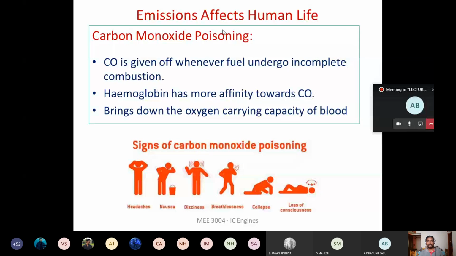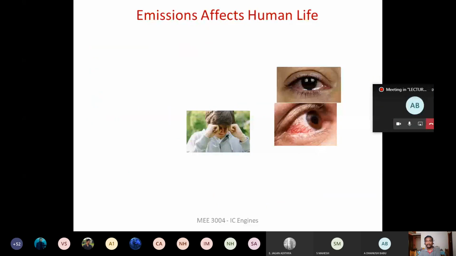Normally the hemoglobin will carry the oxygen to the different parts of the body. Once this carbon monoxide is with the hemoglobin, the oxygen carrying capacity of the blood is going to come down. So thereby human life is going to be affected because of the carbon monoxide that is emitted from the engine exhaust, right?